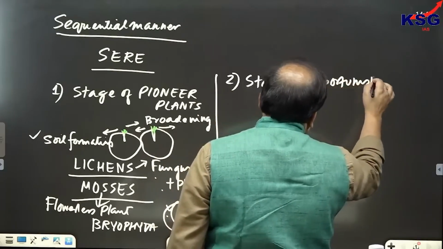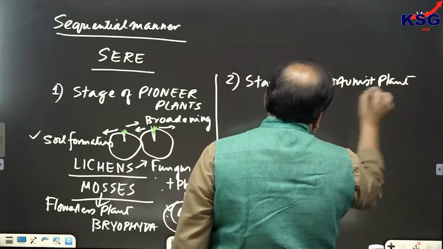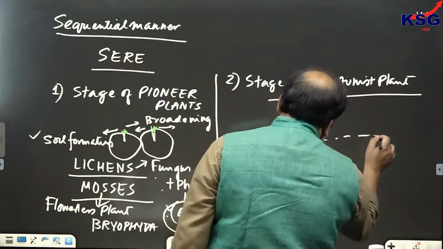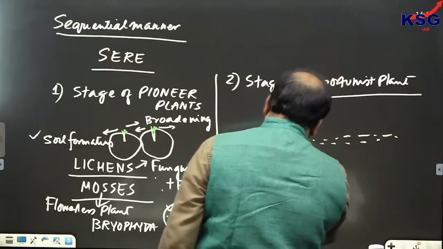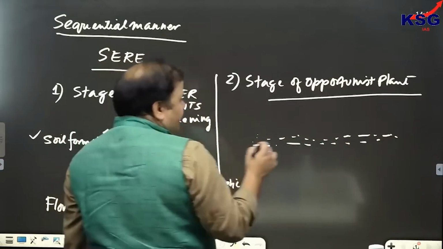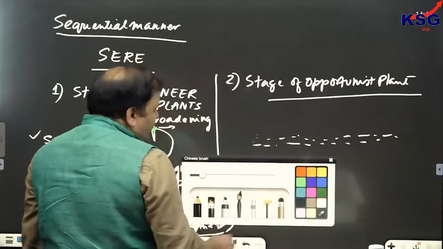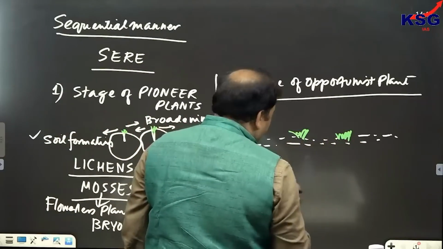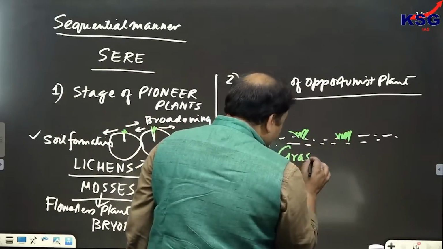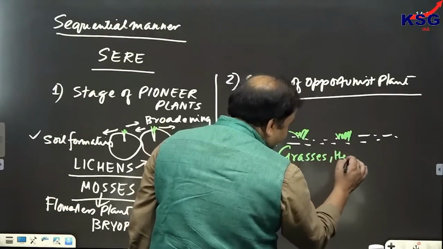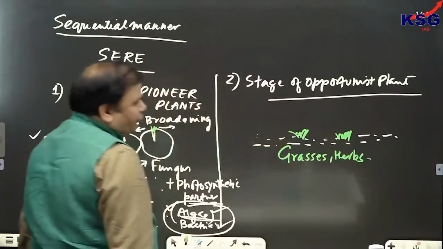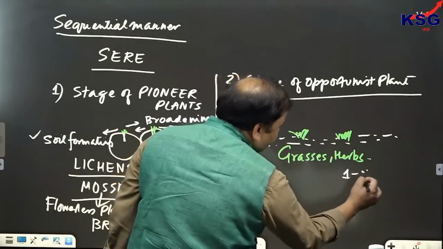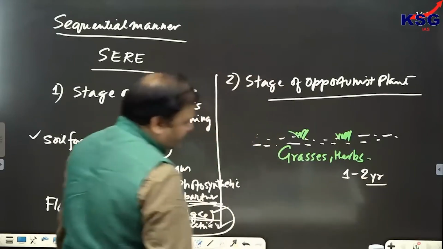Opportunist plant. And why we are saying stage of opportunist plant? Because in this phase, after the formation of soil, small vegetation in this area would be thriving. For example, grasses, for example, herbs. Now, these vegetation would be continuing to live for 1 or 2 years. 1 या 2 साल तक ये सर्वाइव करेंगे, grasses या herbs.